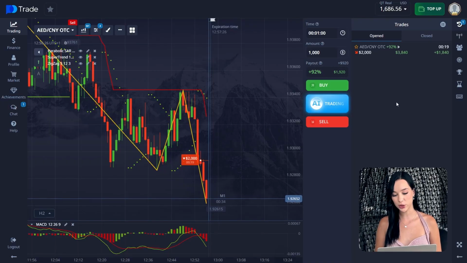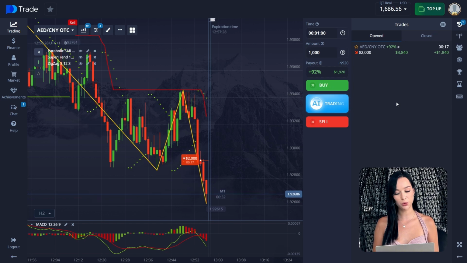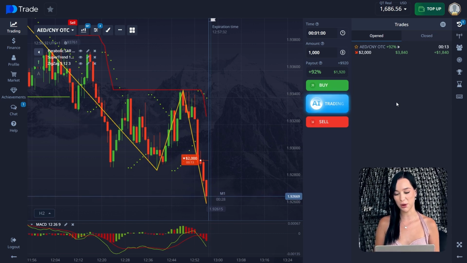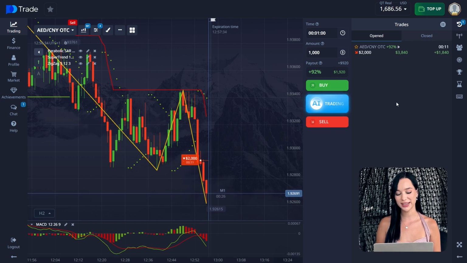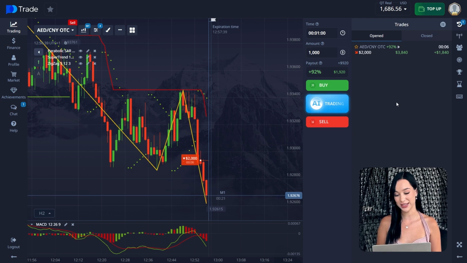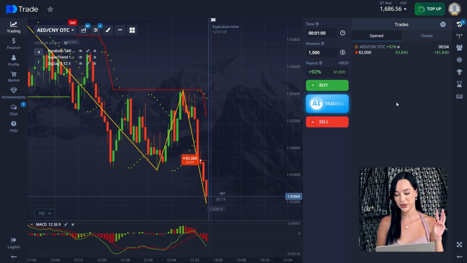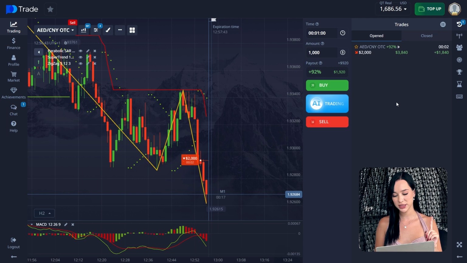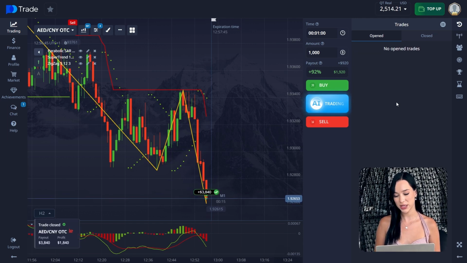So guys, you need to understand this as well, that it's not for everyone. It's not for people who are really nervous even about little things, because the market is really challenging every day, and you need to handle that. So it's 3 seconds to 1 till the end of our trade, and we close it in a profit, guys.